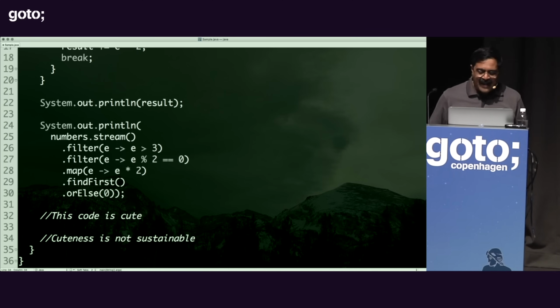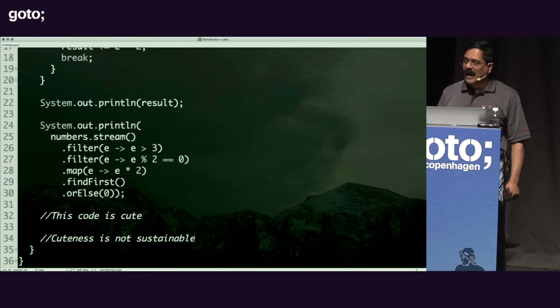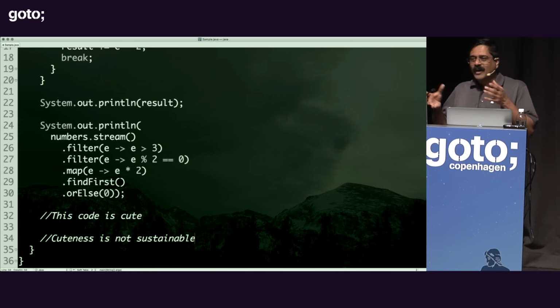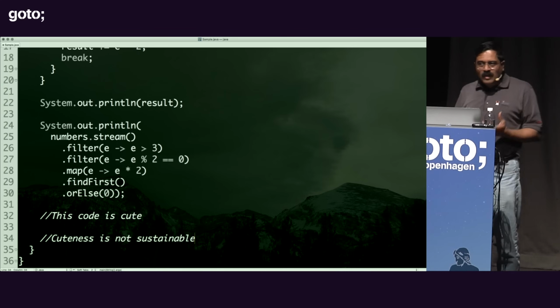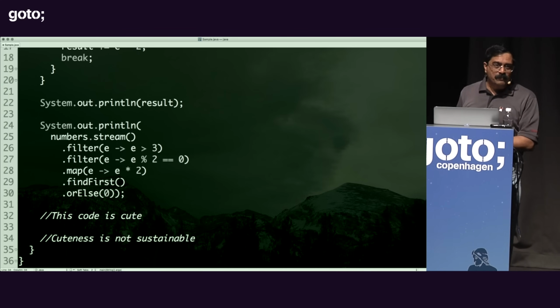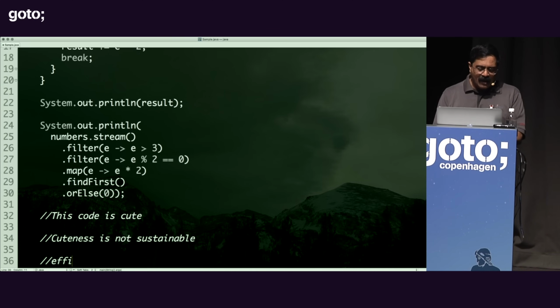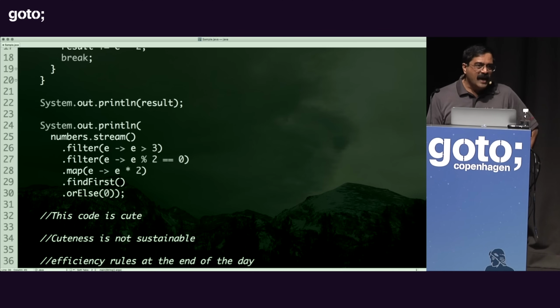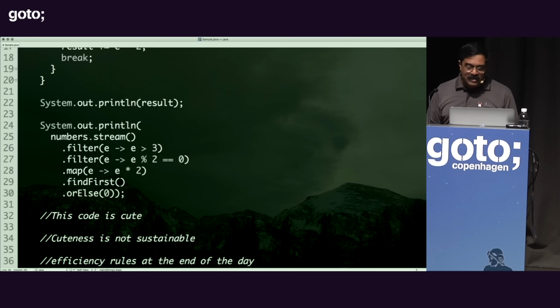So cuteness is not sustainable, unfortunately, and that is exactly true for functional style code. You cannot look at this code and say it's cute, and the next thing somebody tells you is, yeah, all right, what's the performance look like? Well, if you cannot give performance, all the cuteness is a total waste in our life. So we want to be cute where we can, but we want to give performance as well. That's absolutely critical. So in other words, efficiency rules at the end of the day. This is the true fact of life. You cannot just simply say it's cute and walk away. What about performance? That becomes absolutely critical.